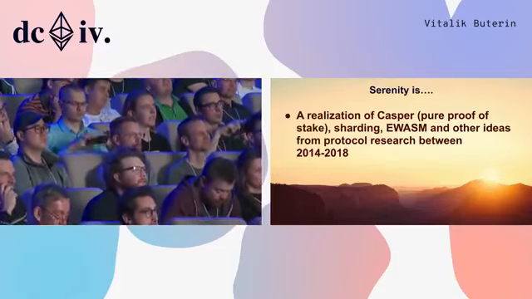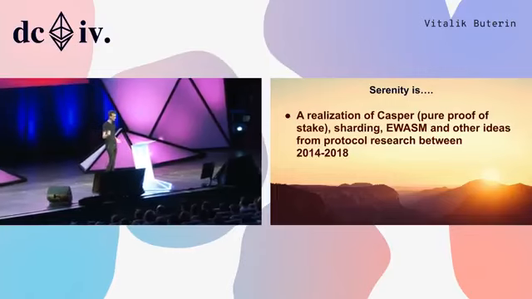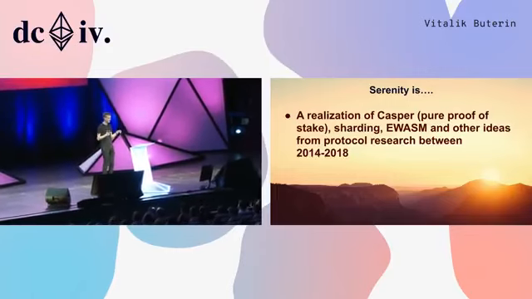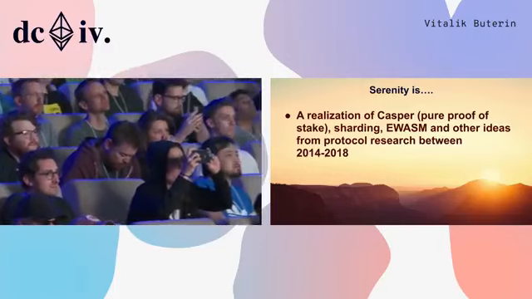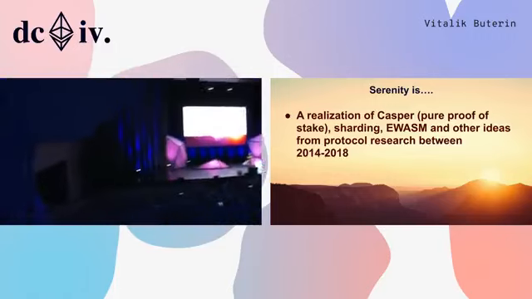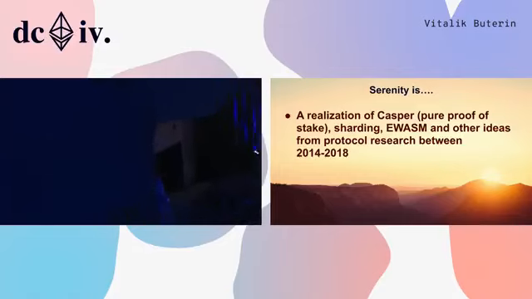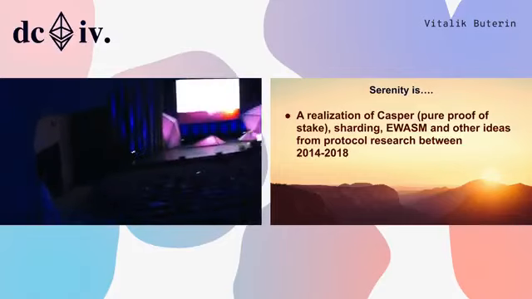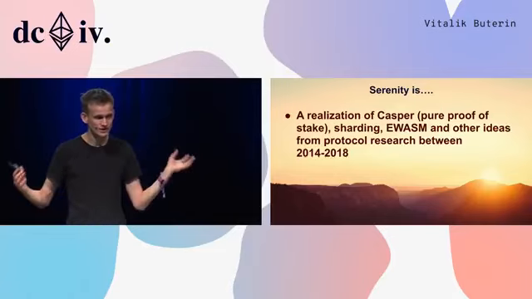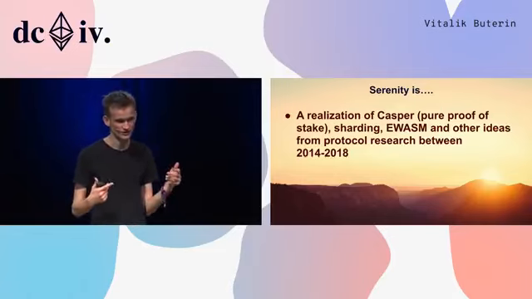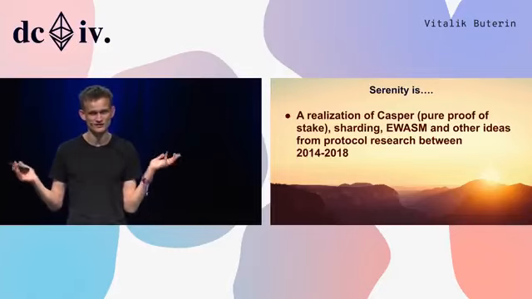Right, so what is Serenity? First of all, it's the fourth stage after Frontier and Homestead and Metropolis, where Metropolis is broken down into Byzantium and Constantinople, with Constantinople coming very soon as well. And it's a realization of all of these different strands of research that we have been spending all of our time on for the last 4 years, right?